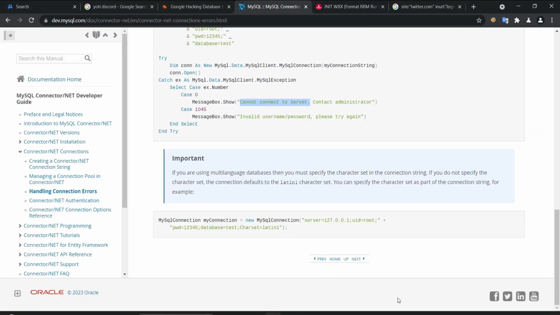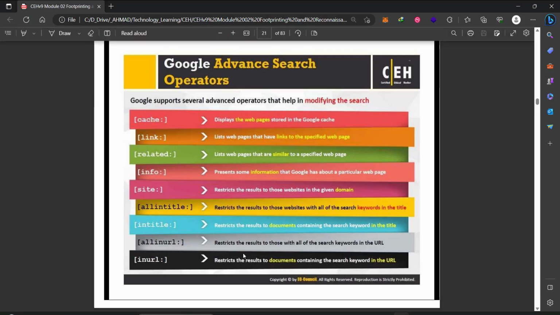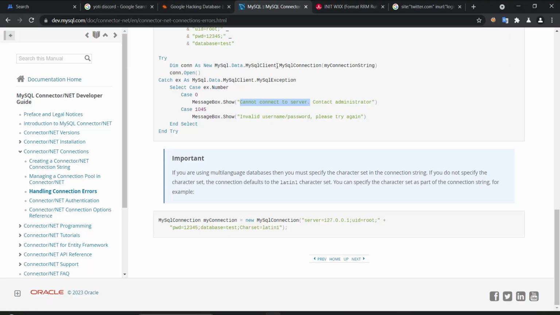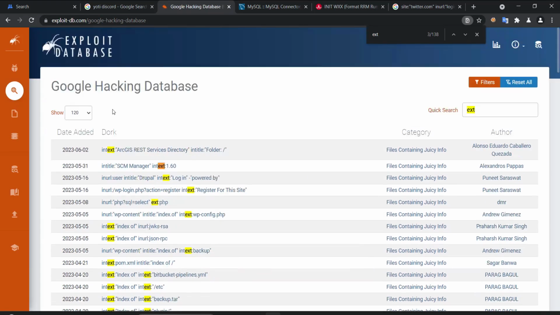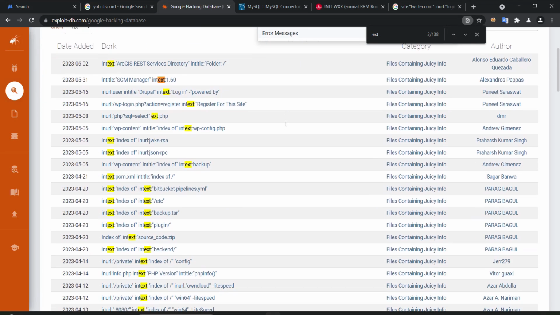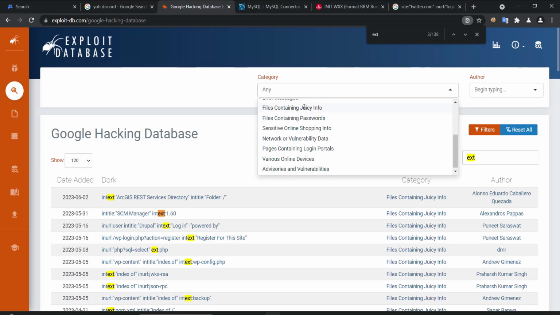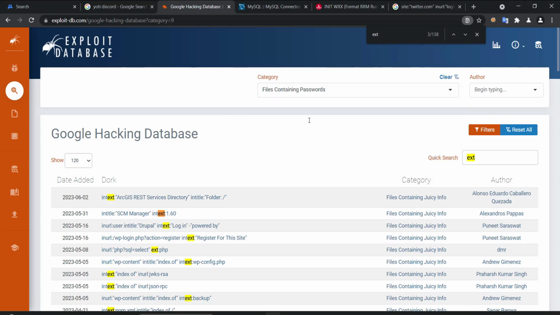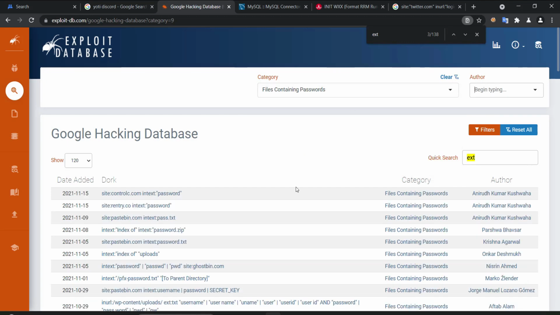Anyways, I guess we talked about very good information on Google Dorks. And as I told you, you can rely on this. Let's say a lot of results here. Yes, I agree. So what you need to do is either check the filter and see what you are looking for: error messages, files containing juicy information, files containing passwords. So here, in text password, in text pass, .txt, .zip.